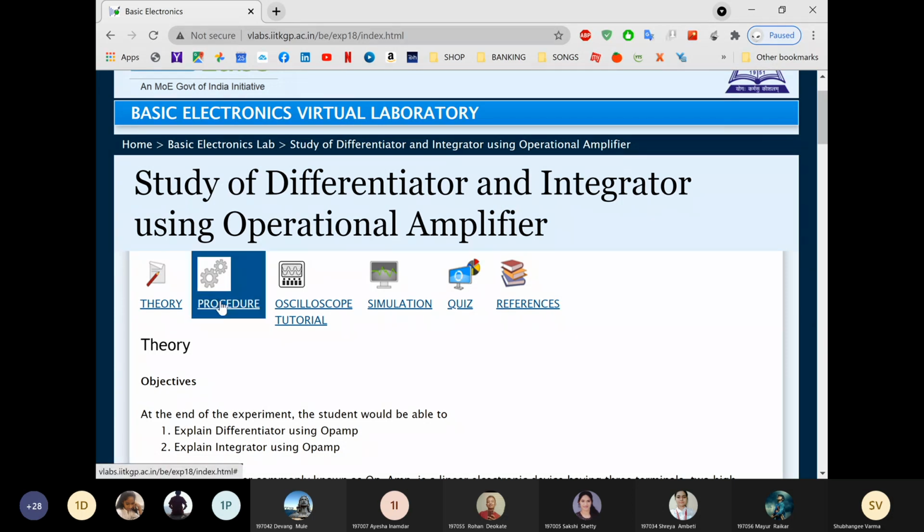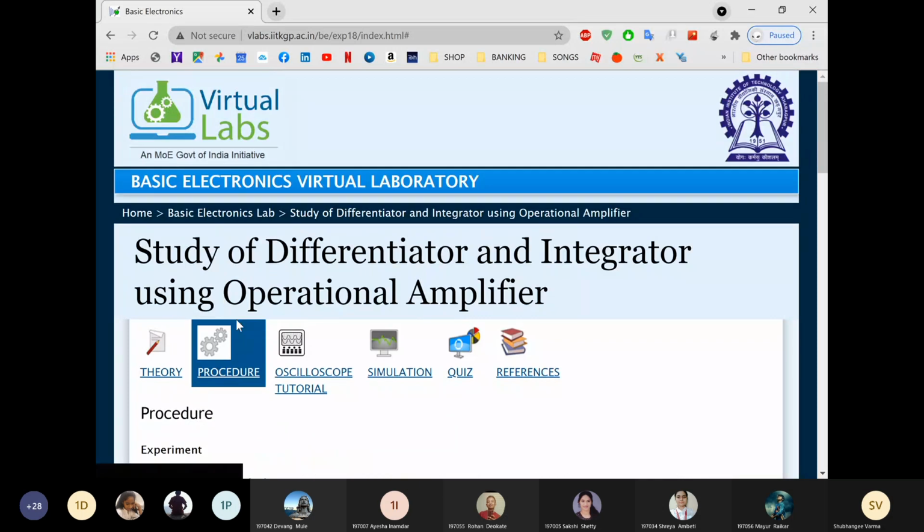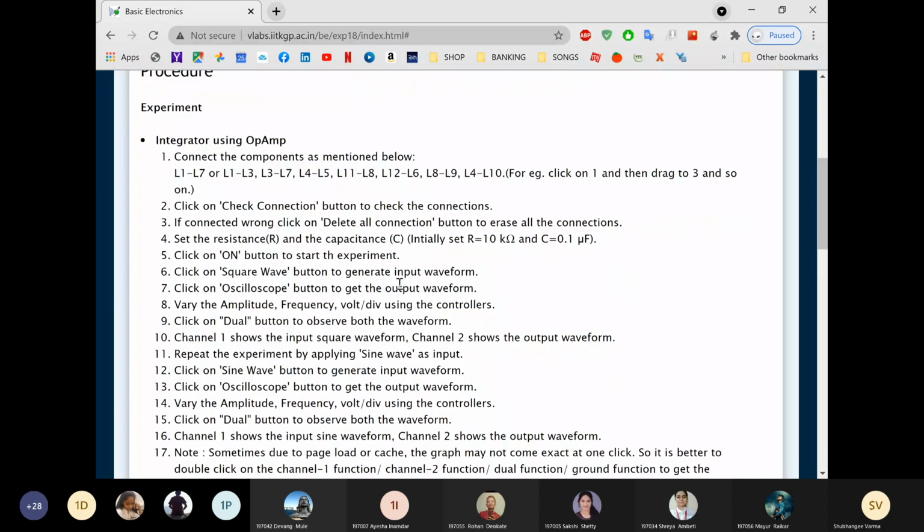Now we will see integrator. Click on procedure. Then I got one more output from Rohan Devgate. Rohan has the same inverting and non-inverting amplifier. Very good, Rohan. Good.